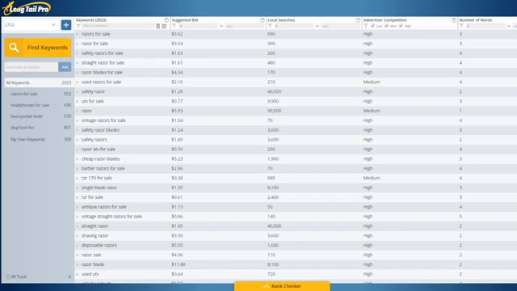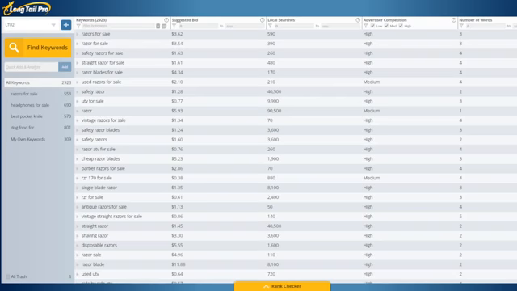Hi there, my name is Spencer Hawes, creator of Long Tail Pro, and today I want to show you how to use Long Tail Pro to conduct powerful keyword research and in-depth competitor analysis so that you can start finding those truly low competition keywords that you can rank for quickly in Google.